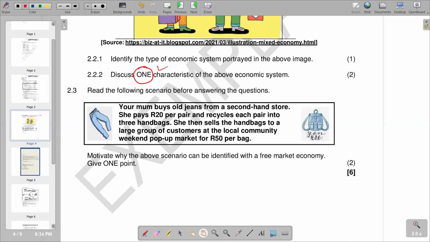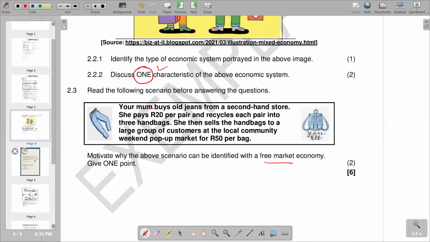Obviously, we know that a free market economy is associated with private ownership of resources, and the business is run by private individuals. That is the reason why we can describe it as a free market economy, since we are seeing that there's free ownership of business. The mom is operating a business, which gives the essence that it's a free market economy. Remember, in a planned economy, we don't have private ownership of businesses. So this makes it clear.